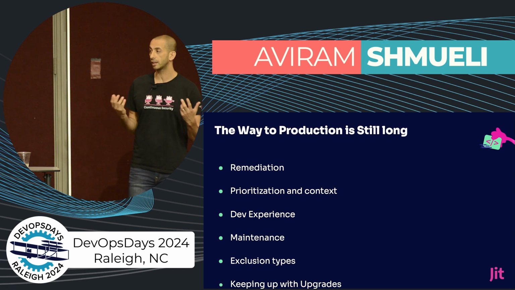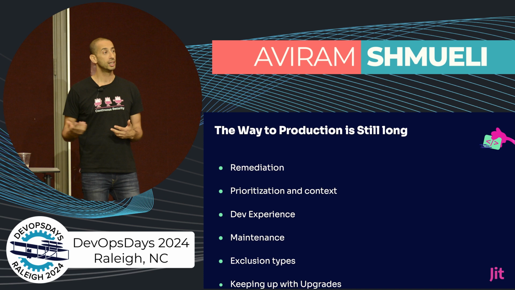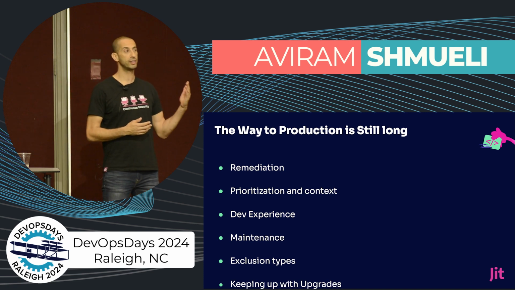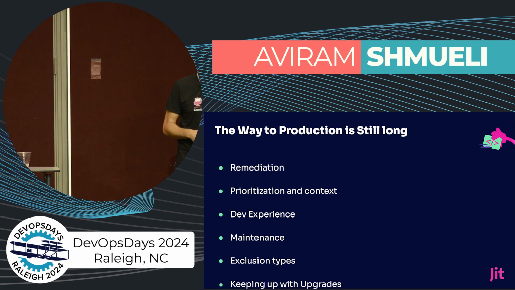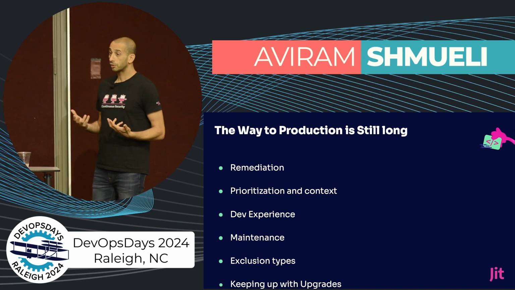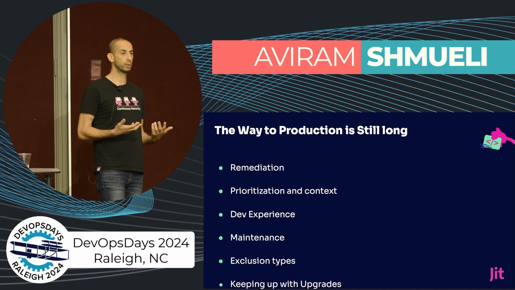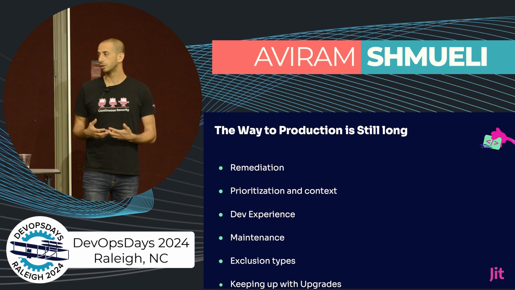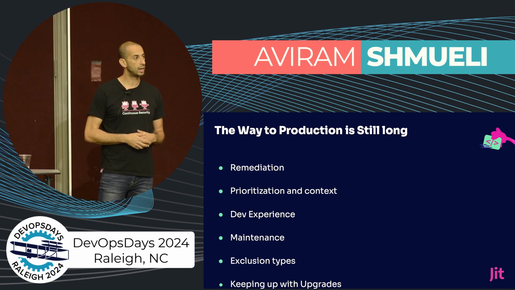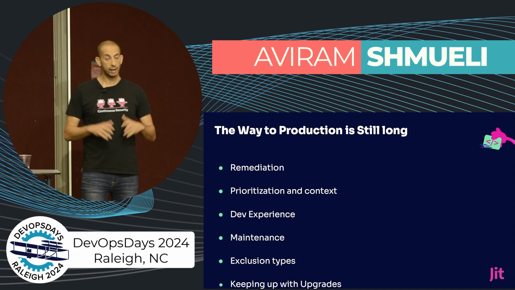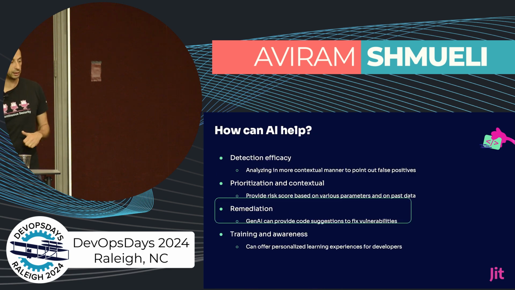You need to understand the entire context of the project, and for example, whether it's deployed to production, in order to decide whether to elevate the risk score or not. So just a misconfiguration by itself is not enough. Also, in order to make those tools production grade, you need to make sure that developers would love to work with them. So they need to be integrated into the developer workflow. Anyway, in order to make those tools production ready, there are a few other layers that should be added.